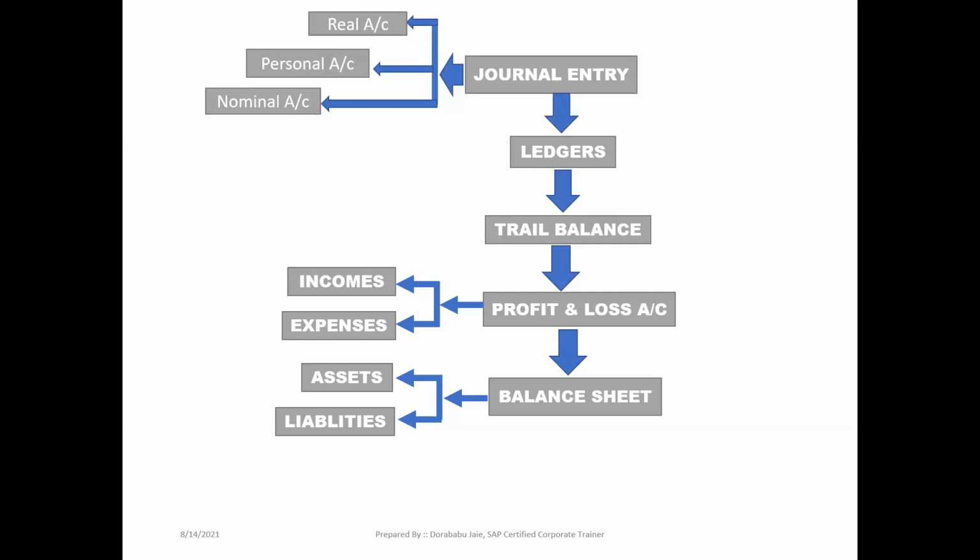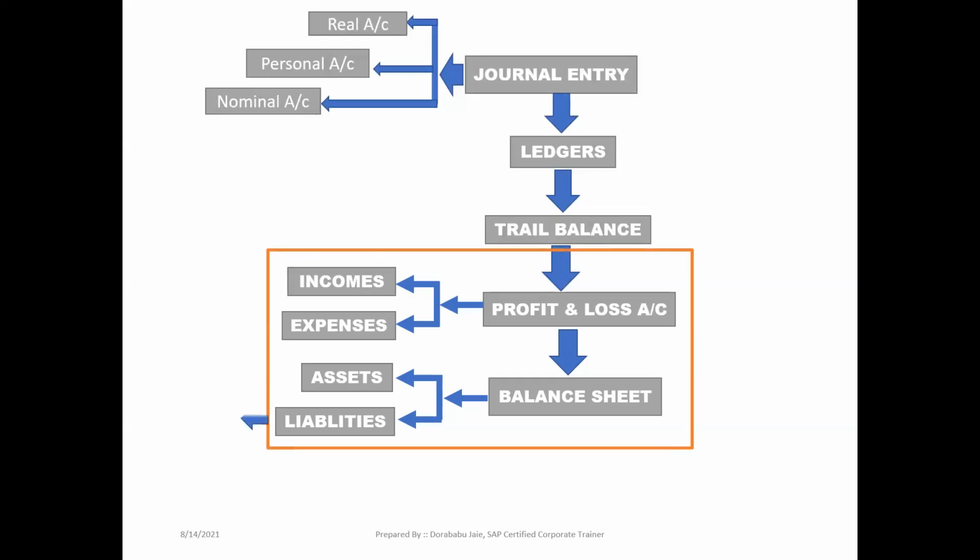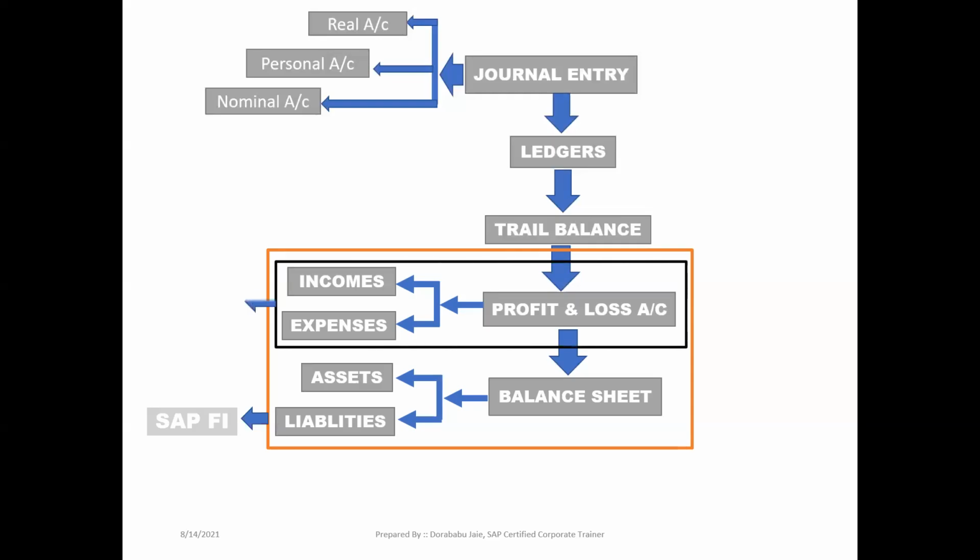Okay, the total we are going to control at our SAP FI level. All the transactions we are going to record or post at our SAP FI level in the initial stage. Then the continuation, the transactions which belong to the profit and loss account, that may be incomes or expenses related transactions, which we will take into SAP CO for the reporting purpose. But in the initial stage, all the transactions we are going to record or post at our SAP FI level.